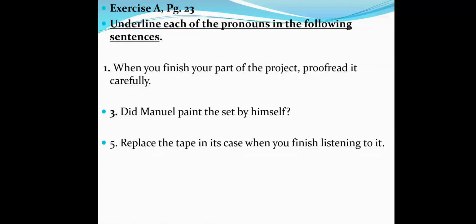We have some exercises to practice in this topic. On page 23, you're going to underline each of the pronouns in the following sentences. Number 1. When you finish your part of the project, proofread it carefully. Number 3. Did Manuel paint the set by himself? Where's the pronoun here? And number 5. Replace the tape in its case when you finish listening to it. Who can give me the answer?